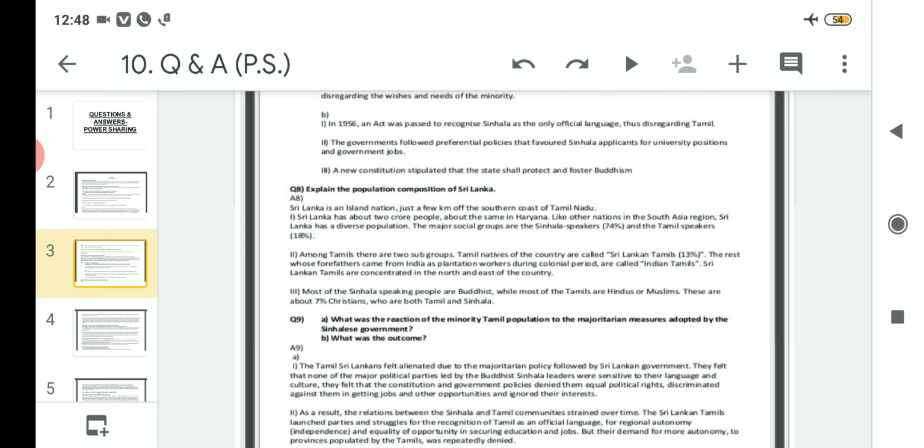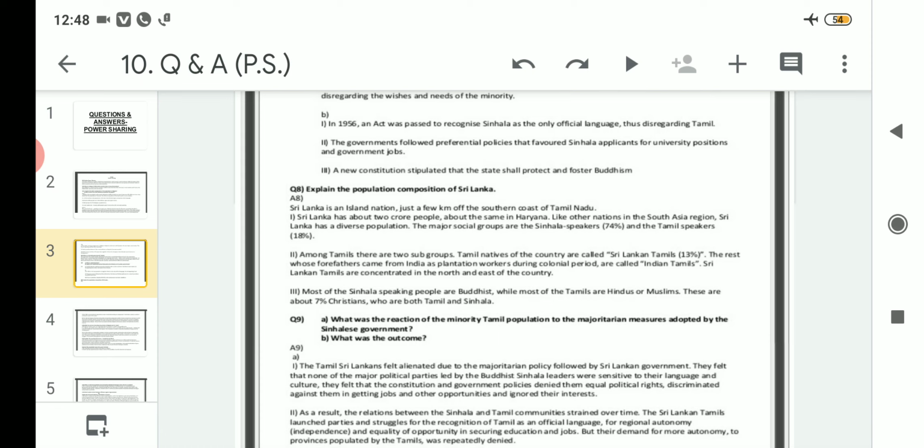After that, among Tamils there are two subgroups. Tamil natives of the country are called Sri Lankan Tamils, that is 13%. The rest, whose forefathers came from India as plantation workers during the colonial period, are called Indian Tamils. Sri Lankan Tamils are concentrated in the north and east of the country. Clear? So when we talk about the Tamils, who are 18%, out of that the native Sri Lankans, that means who are born and brought up in Sri Lanka only, are called Sri Lankan Tamils, and they are 13% in ratio.